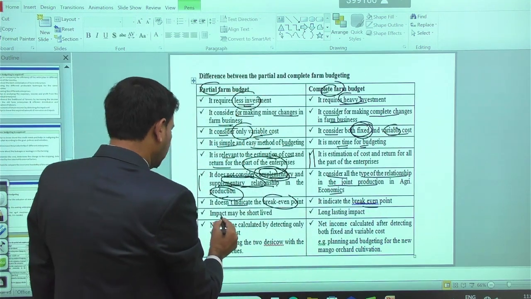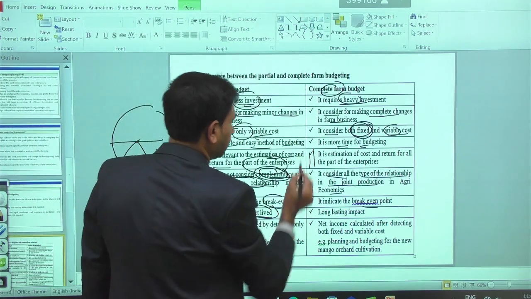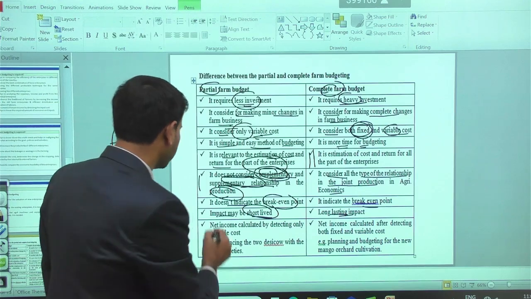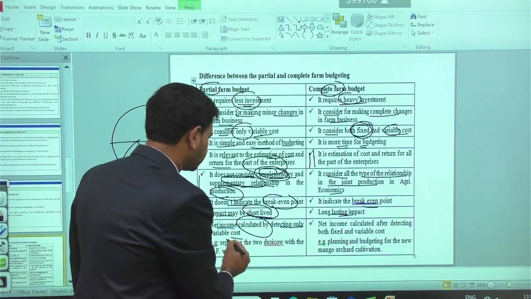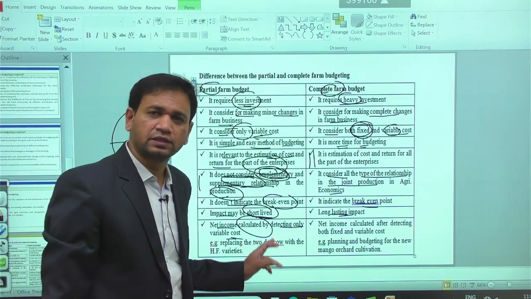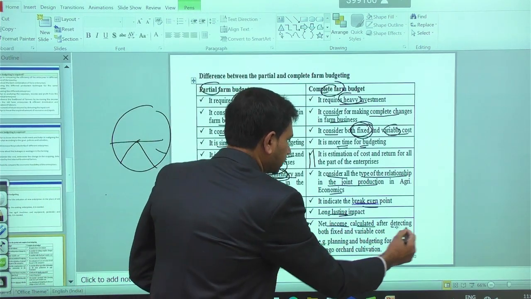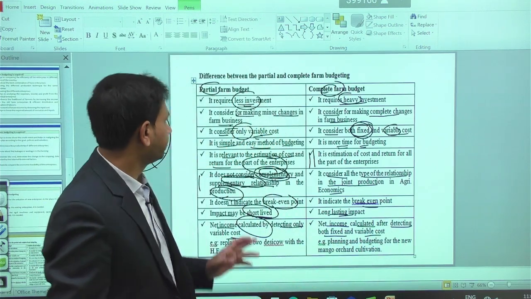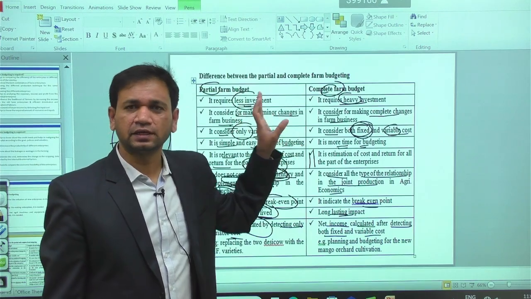Then the impact may be short-lived here, but in the case of the complete budget, it has a long-lasting impact. Another one: the net income is calculated by deducting only the variable cost. But in the case of the complete budget, net income is calculated after deducting both the fixed and the variable cost. These are some differences we have between the partial budget and complete budget.